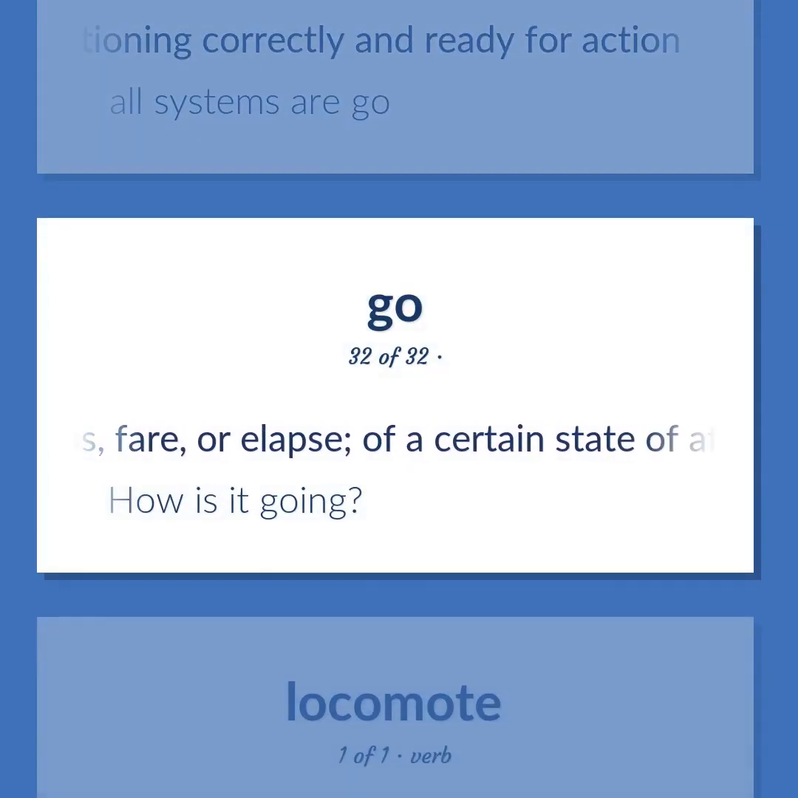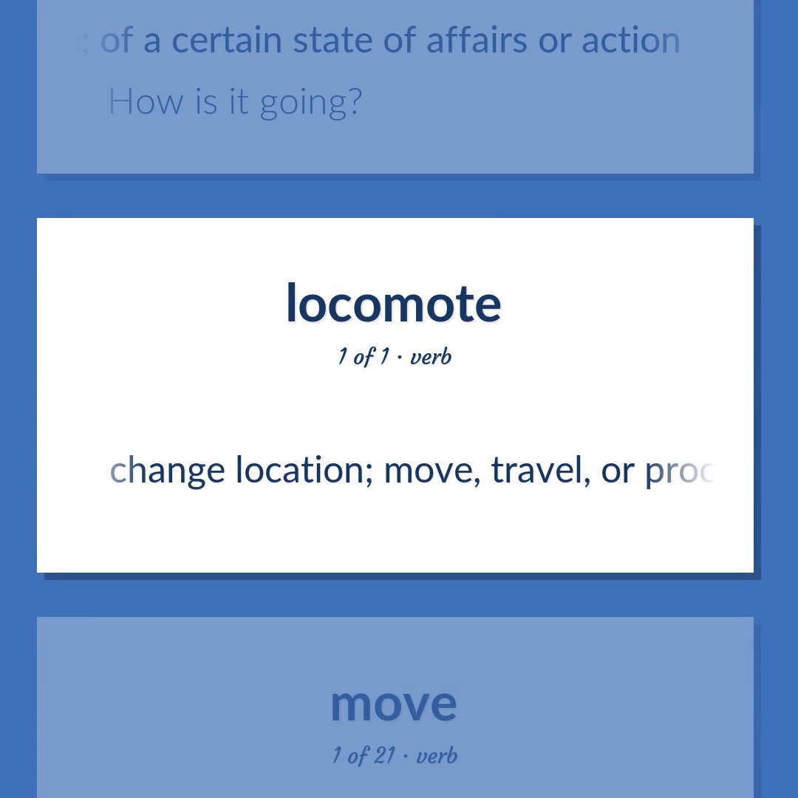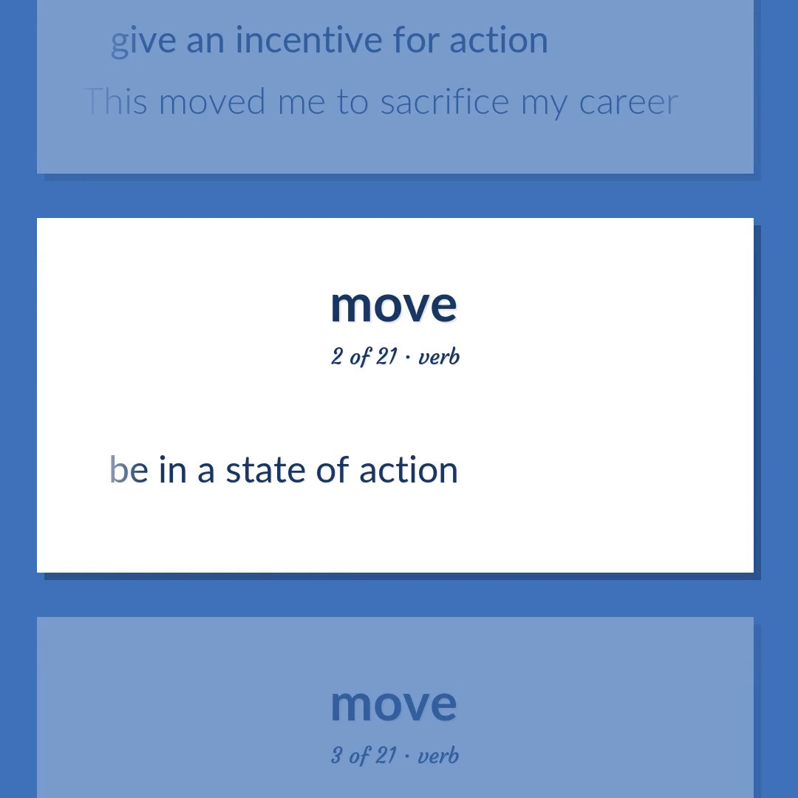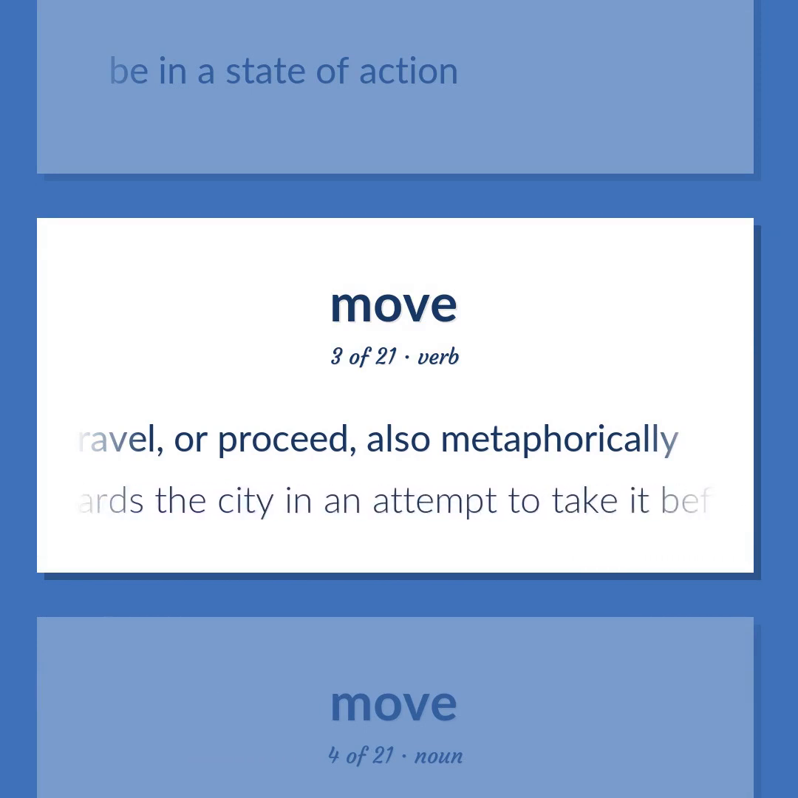Pass, fair, or elapse, of a certain state of affairs or action. How is it going? Change location. Move, travel, or proceed, also metaphorically. Give an incentive for action. This moved me to sacrifice my career. Be in a state of action. Change location. Move, travel, or proceed, also metaphorically. The soldiers moved towards the city in an attempt to take it before night fell.